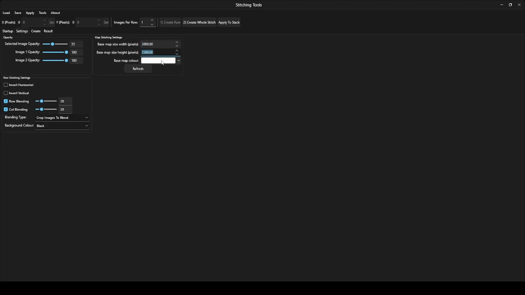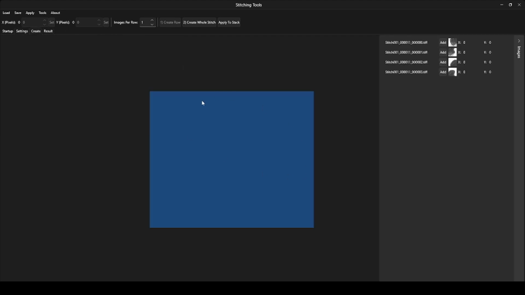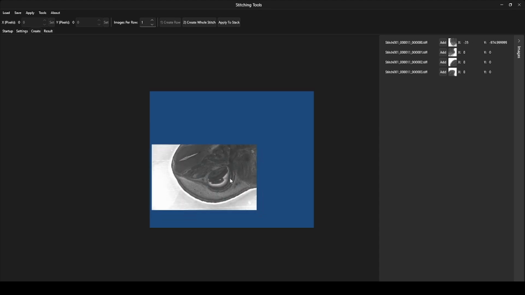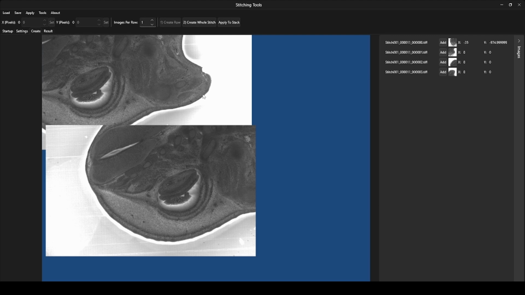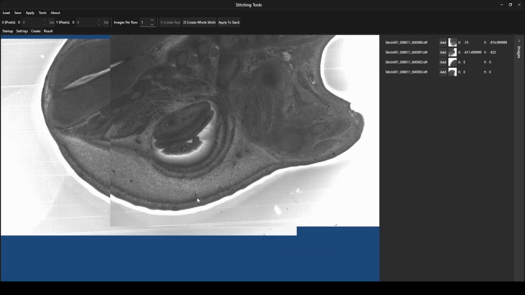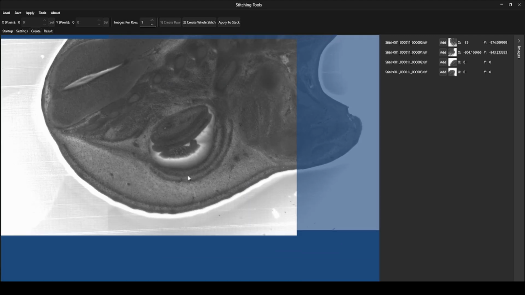First thing I'm going to do is slightly adjust this pixel height down to 2500 and change the back color to blue. This just helps me see the images better on the background. So I'm going to drag and drop this image here with the left hand mouse button. Do the same with this image here. But in this image here I'm going to line them up. So I'm going to just pick a feature to line up these two images.